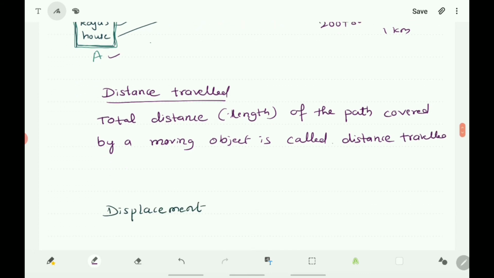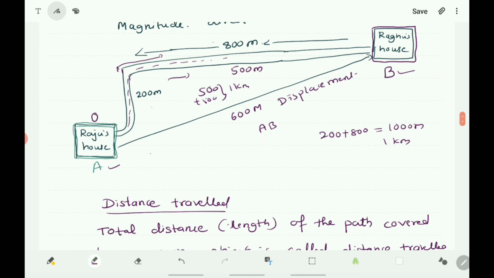So what is displacement? Here you know that it is the shortest distance between the initial position and final position. Here A is the initial position, B is the final position. The shortest distance is 600 m, that is called the displacement. So what is displacement?